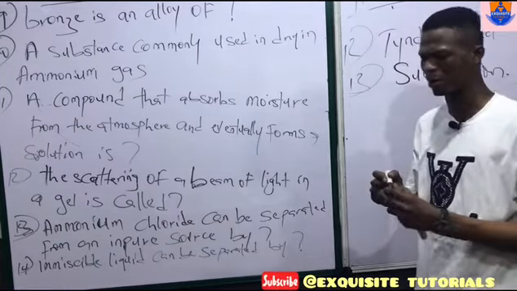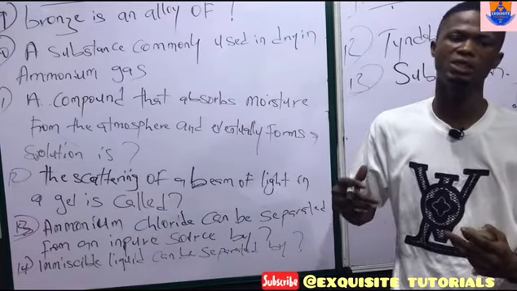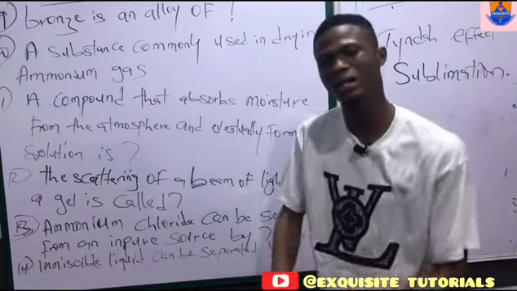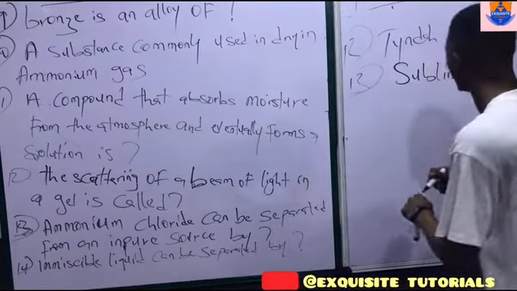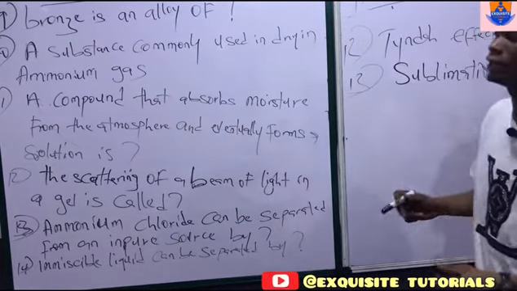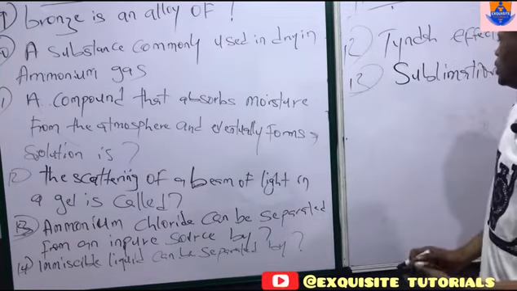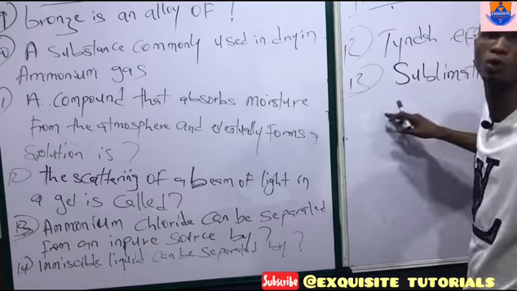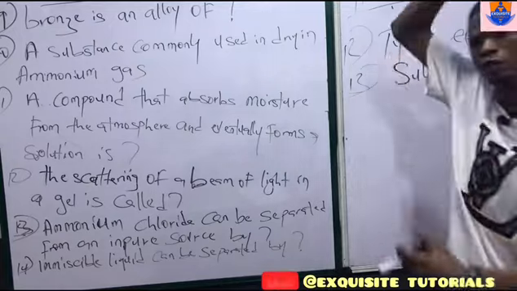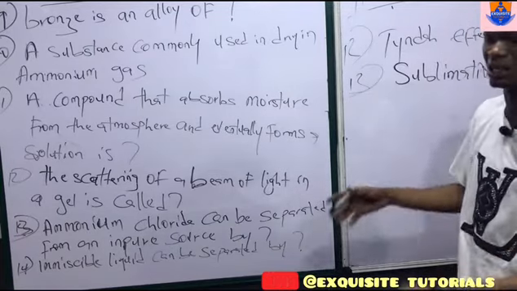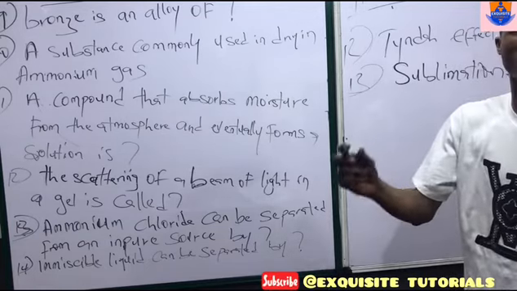Sublimation is a process whereby a substance moves from the solid state straight into the gaseous state without passing through the liquid state. So whenever you are separating a substance that sublimes, they move straight to the gaseous state. So once you heat, instead of going to the liquid state, they go to the gaseous state. Any other substance there will be at the liquid state. So by then, it is easier to separate substances that sublime.